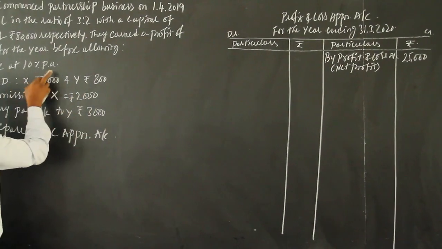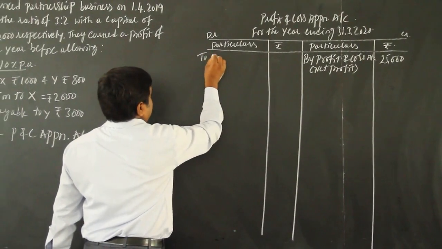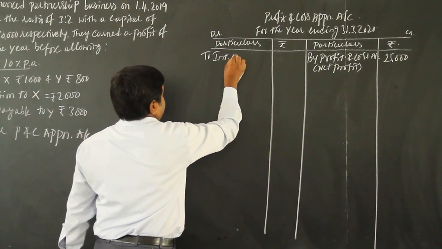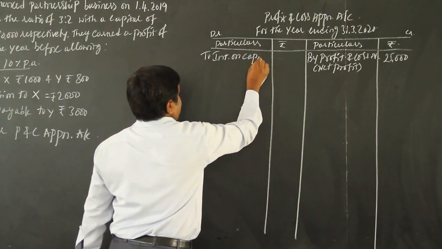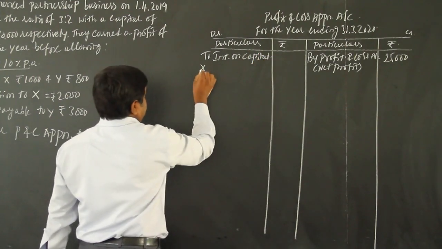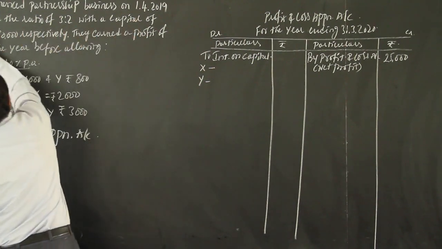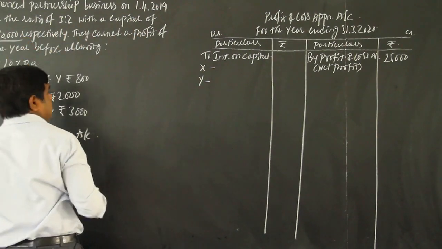Next, interest on capital at 10%, debit side. Interest on capital, two partners X, Y. X invested a capital of rupees 1 lakh and Y 80,000 respectively.